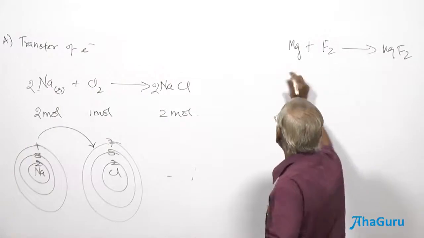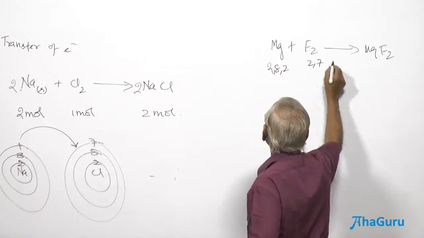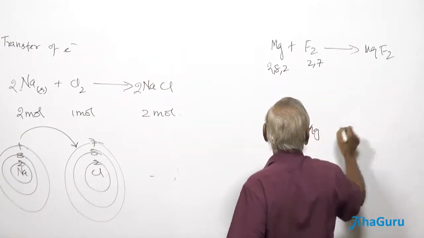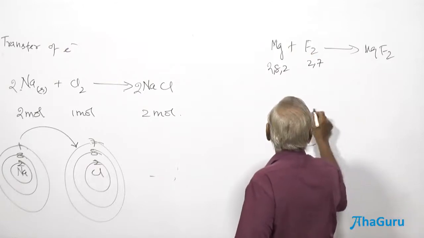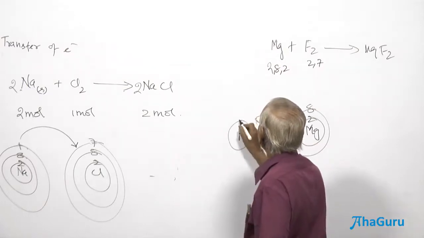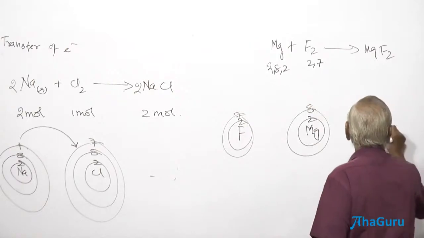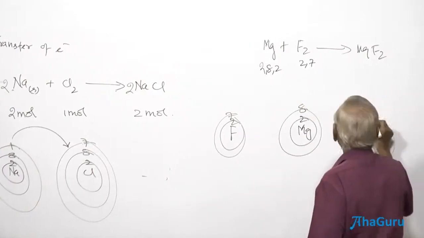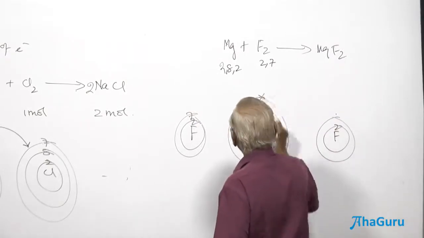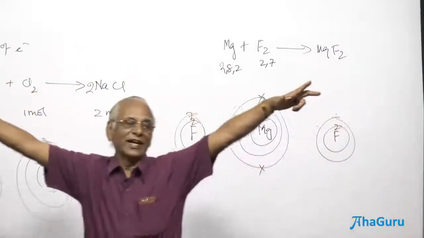Magnesium is going to be 2, 8, 2, and fluorine is going to be 2, 7. So take magnesium here, it has 2 electrons in the last shell, 2 here and 8 here, and therefore it requires 2 fluorine atoms, 2 here, 7 here, fluorine, 2 here and 8 here. After acceptance, let me put magnesium first. The electrons in the last shell are as far away as possible.